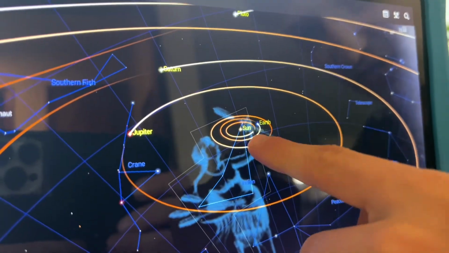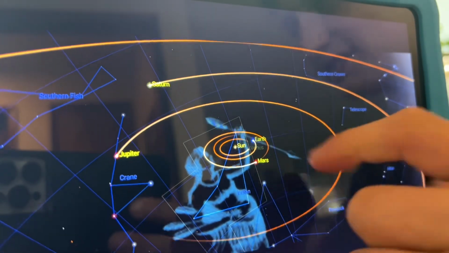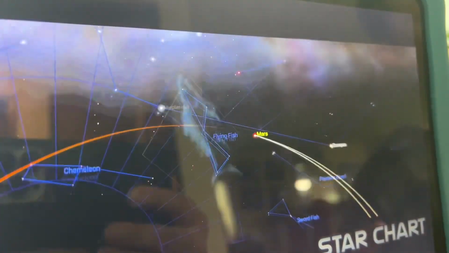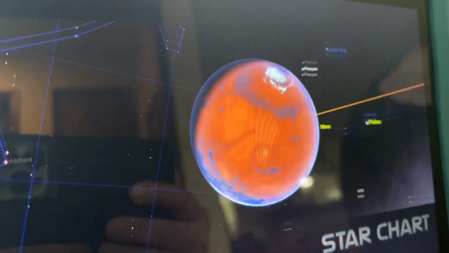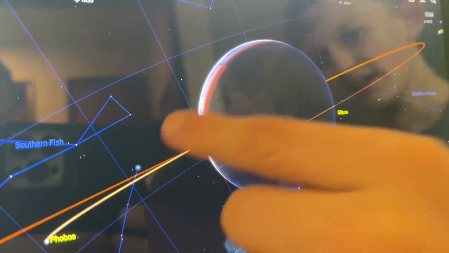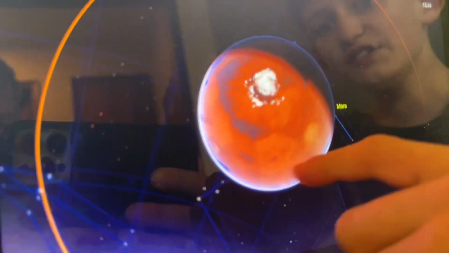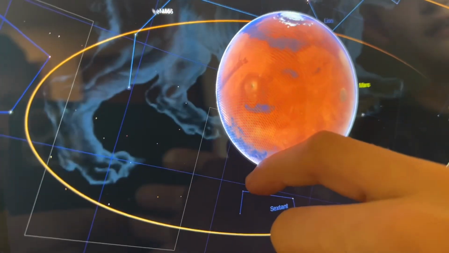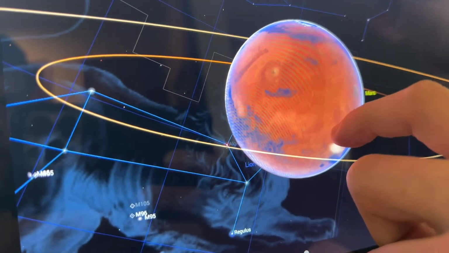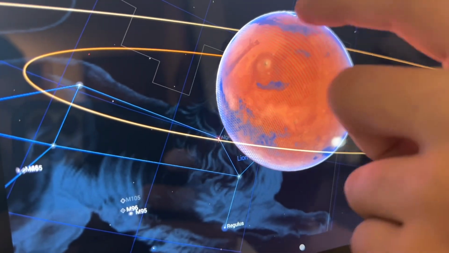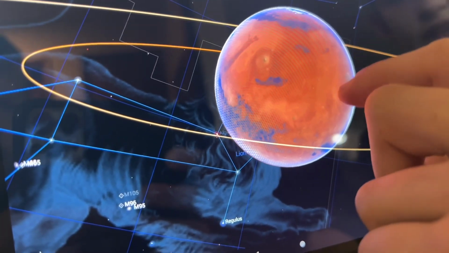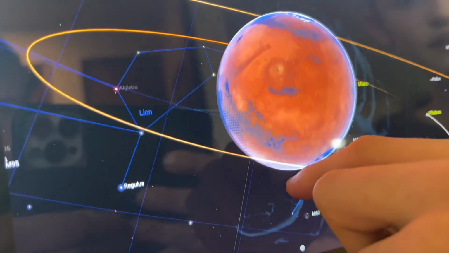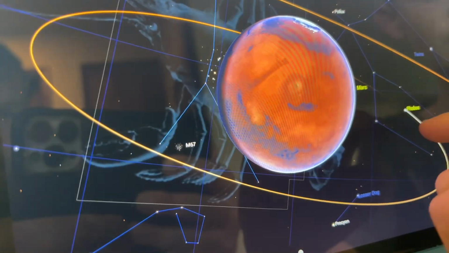Okay, now here is Mars. As soon as I could touch it, this is hard to do. Obviously, you can tell if you have watched anything of Mars from the rovers. Hey, I didn't know that. Okay, there's apparently another planet.